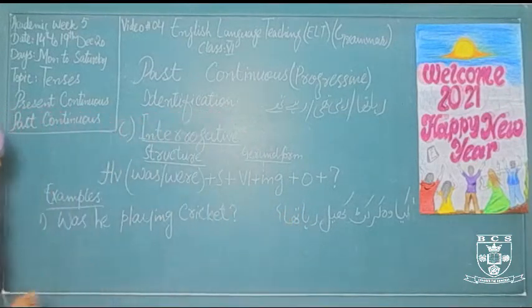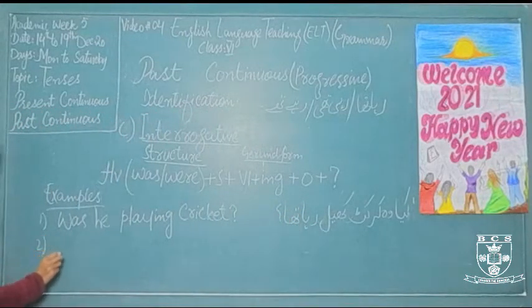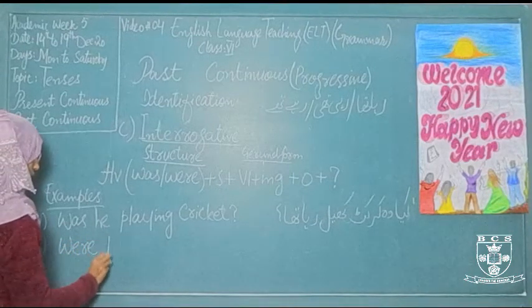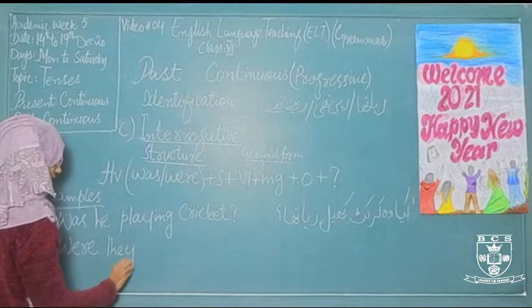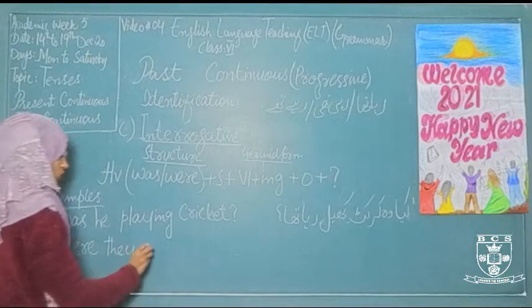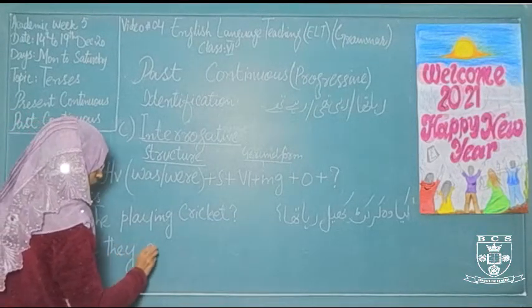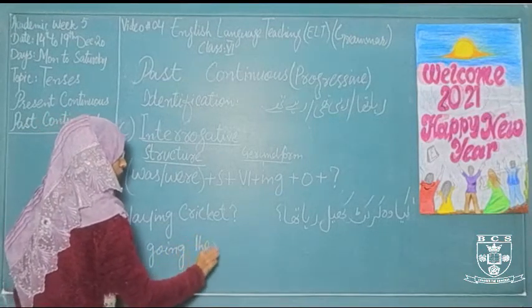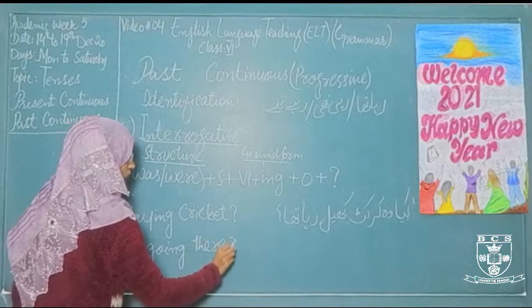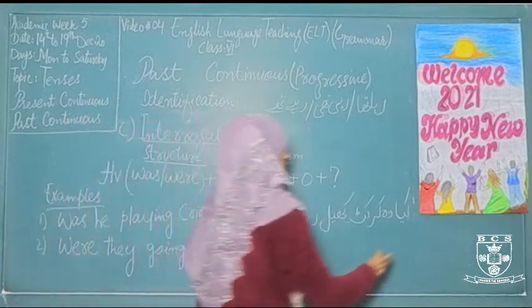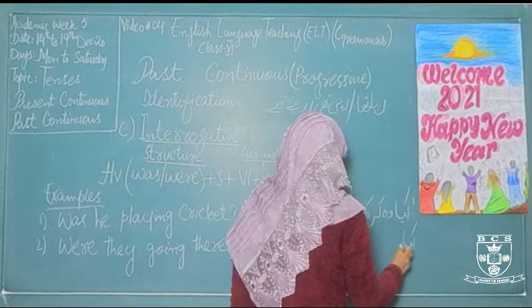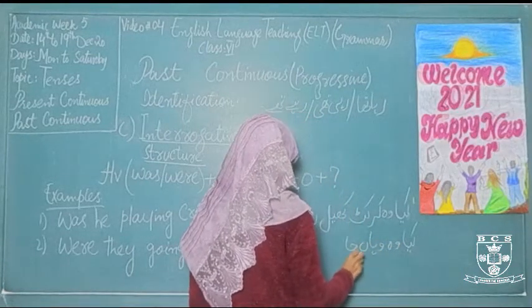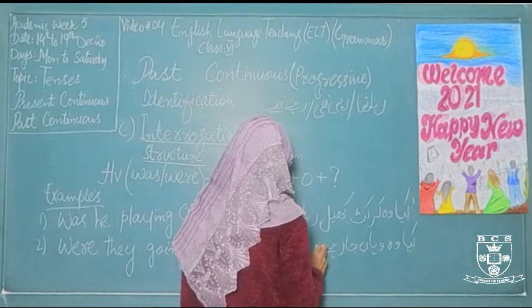Let's take another example to show this structure. That is were. We use were as a helping verb because we are using they as a subject. Were they going there? क्या वो वहाँ जा रहे थे?